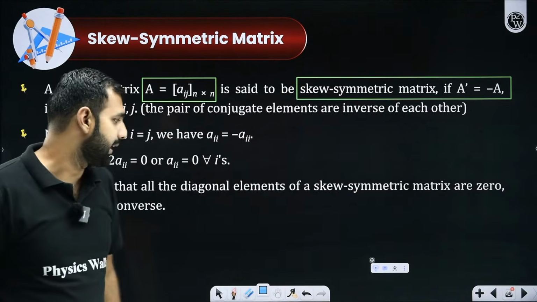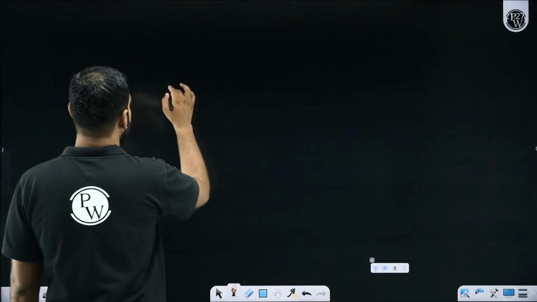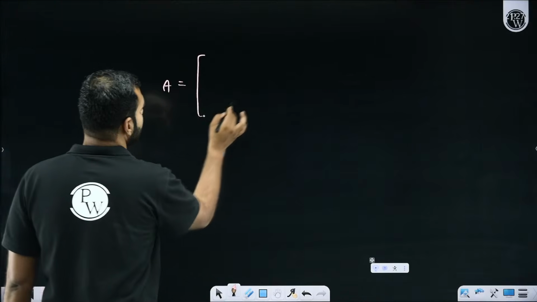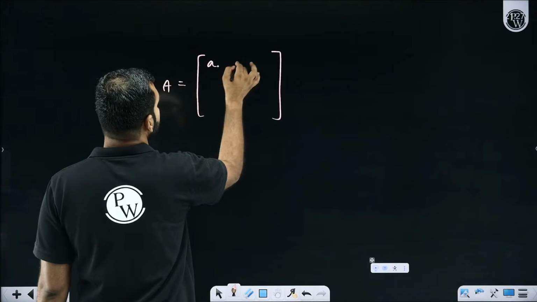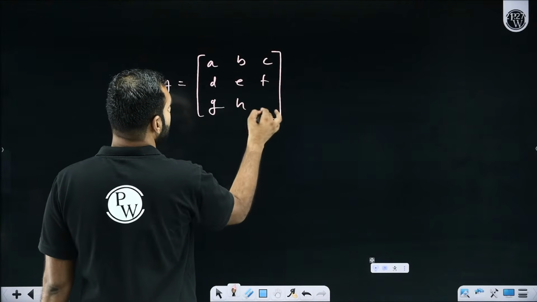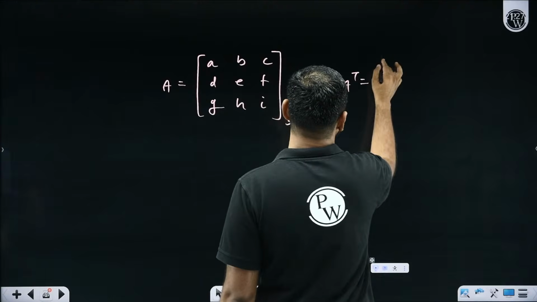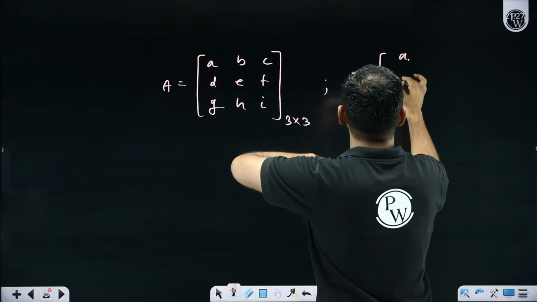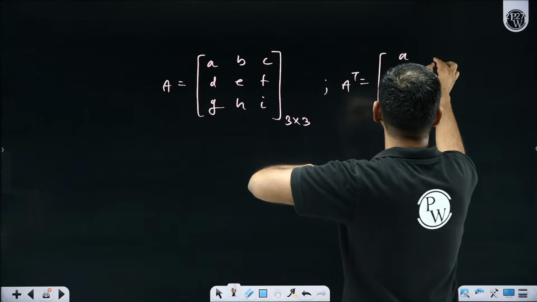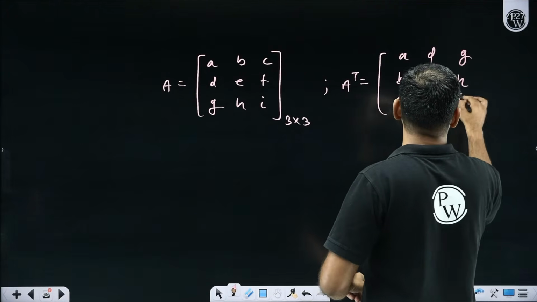Sir, what do we mean by that? I am saying you a simple fact here. Please pay attention, everyone. Let's say there is a matrix A which has certain elements. Let's say A, B, C, D, E, F, G, H, I, which is of course a square matrix. Can you help us with its transpose? Yes, we can. A, B, C will become your first column. D, E, F will become your second column. And G, H, I will become your third column.